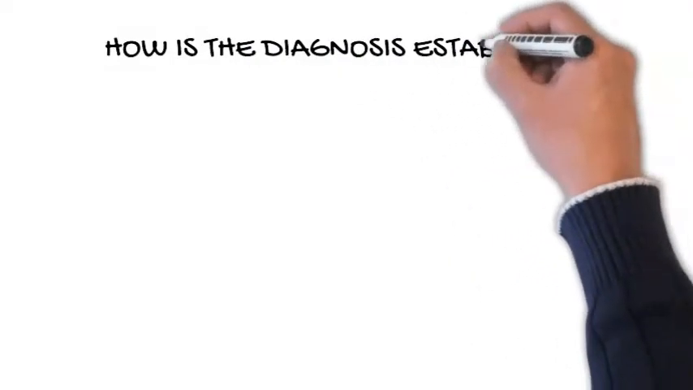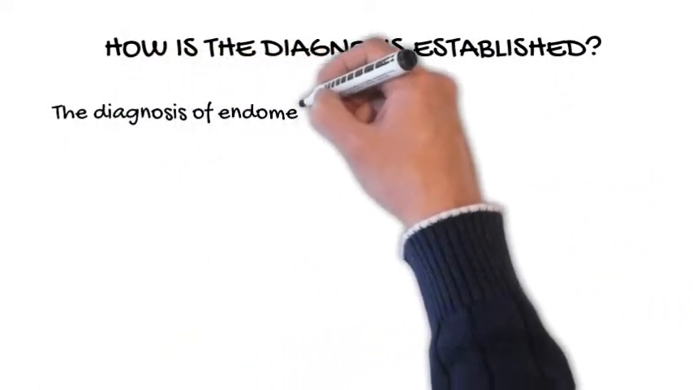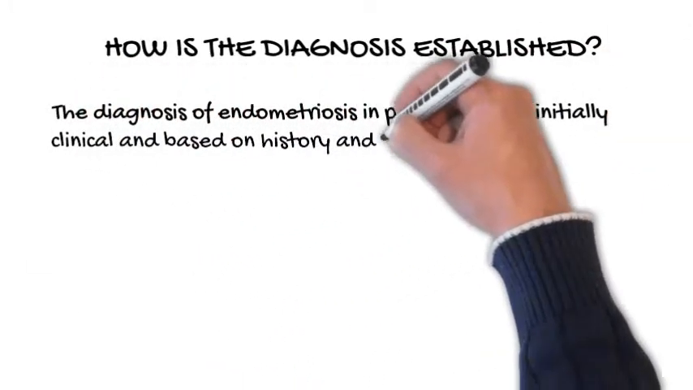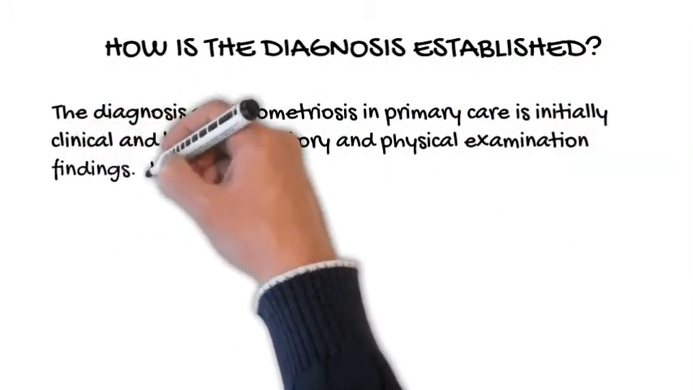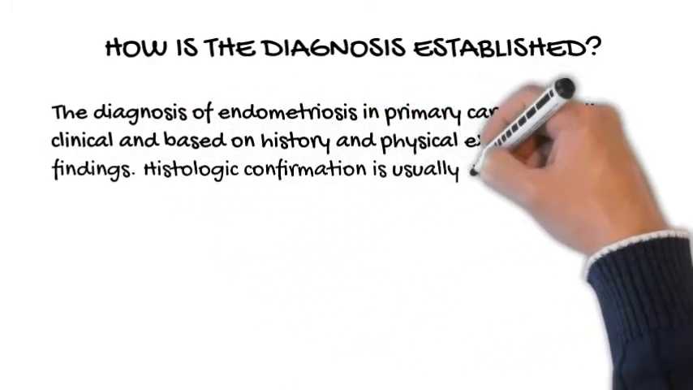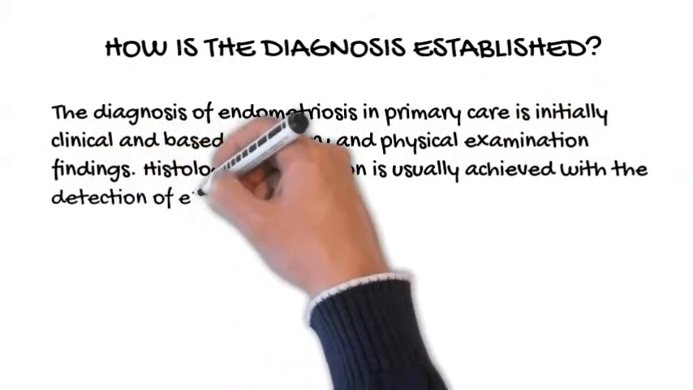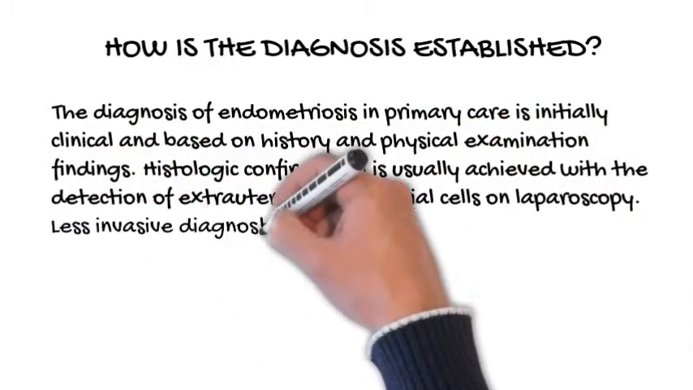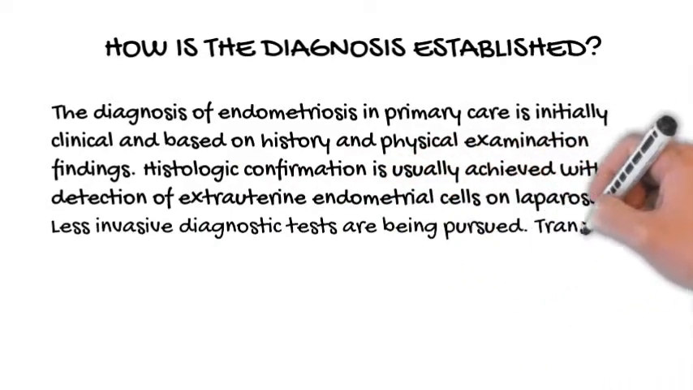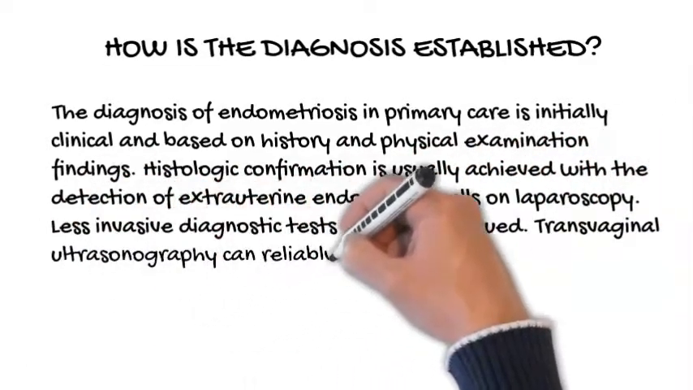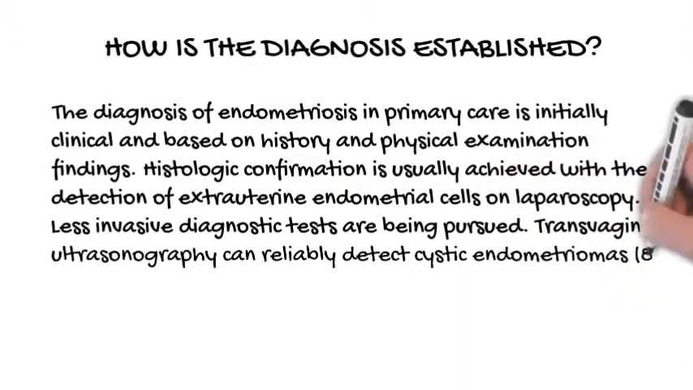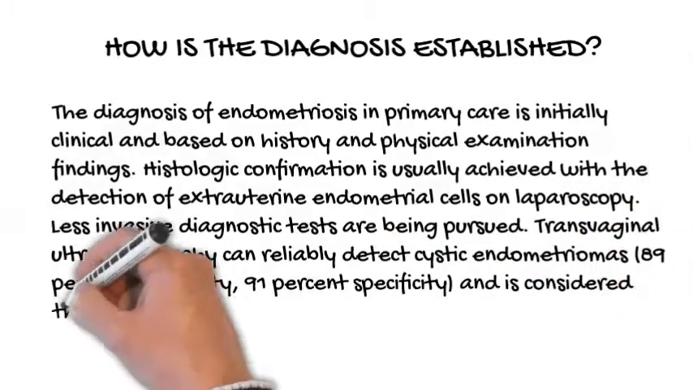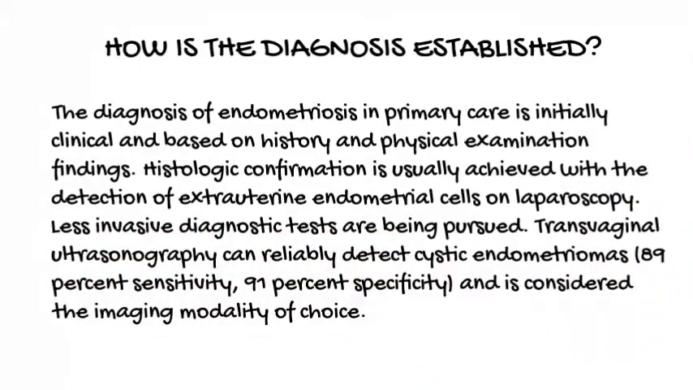How is the diagnosis established? The diagnosis of endometriosis in primary care is initially clinical and based on history and physical examination findings. Histologic confirmation is usually achieved with the detection of extrauterine endometrial cells on laparoscopy. Less invasive diagnostic tests are being pursued. Transvaginal ultrasonography can reliably detect cystic endometriomas, 89% sensitivity, 91% specificity, and is considered the imaging modality of choice.